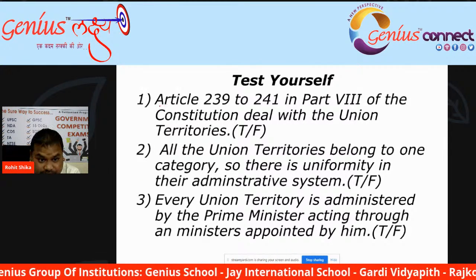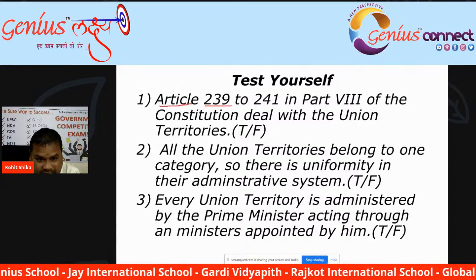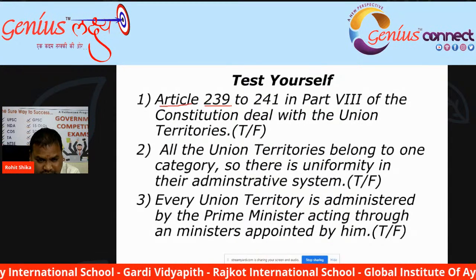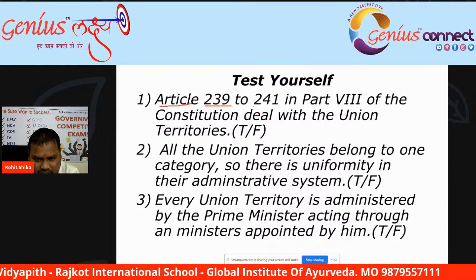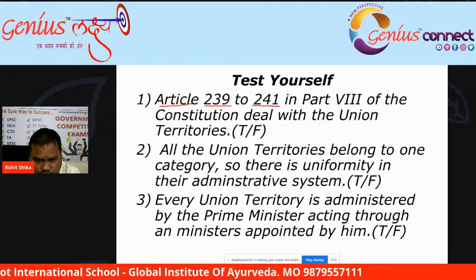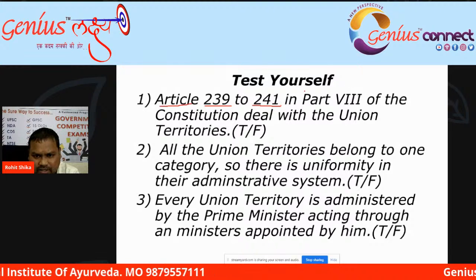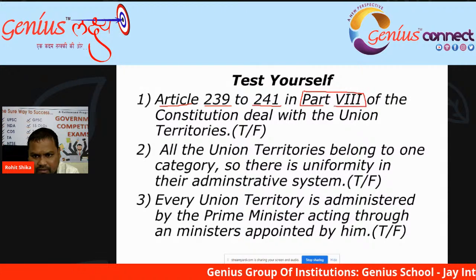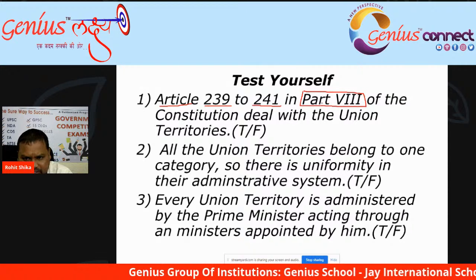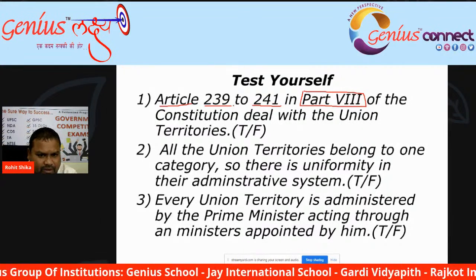Article 239 to Article 241 in Part 8 of the Constitution of India.